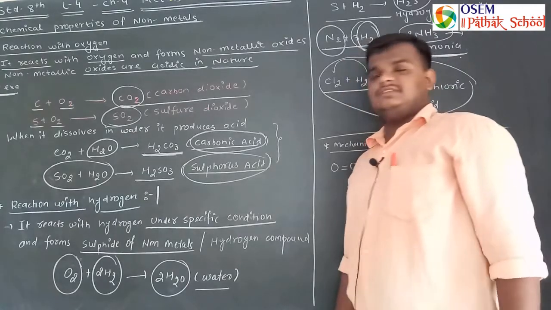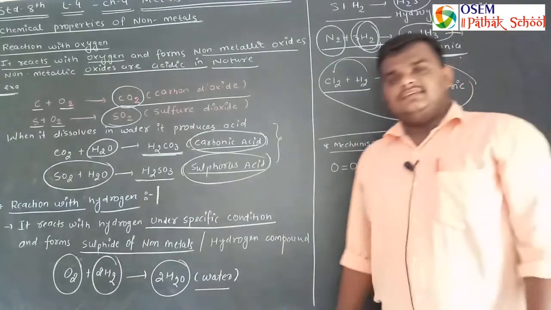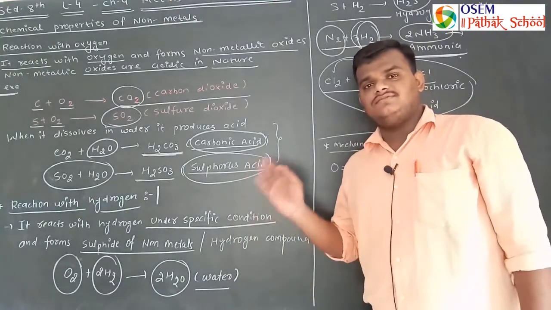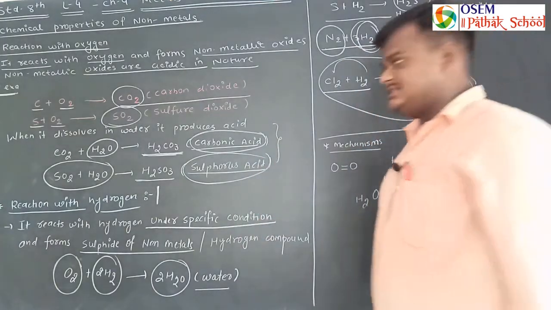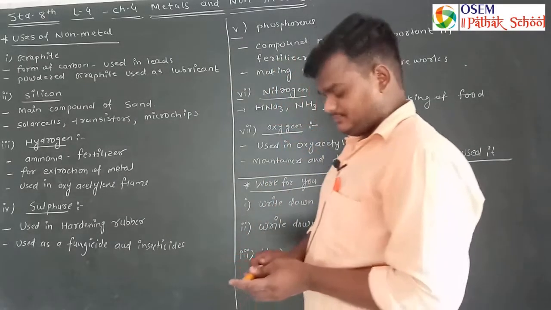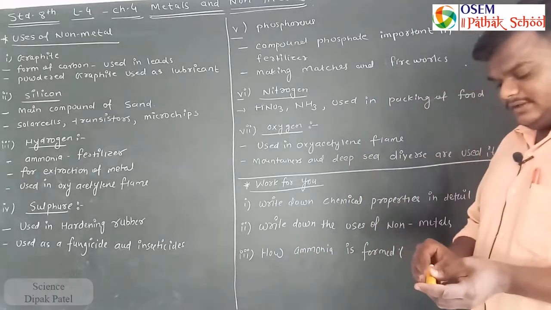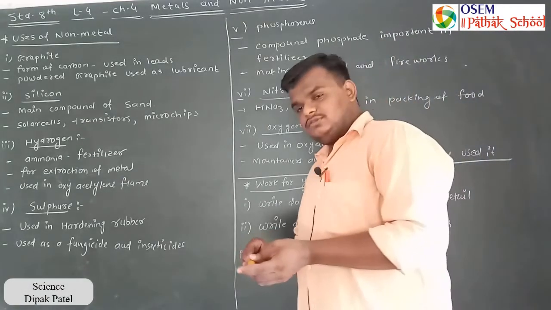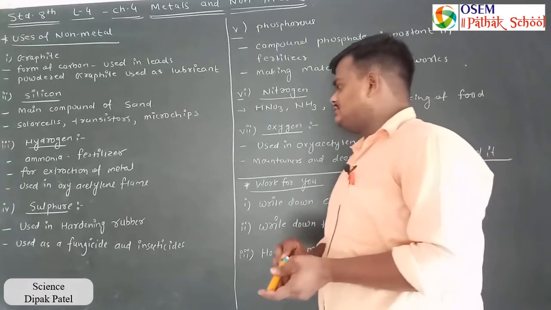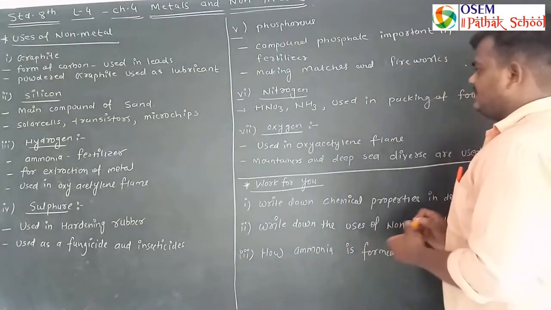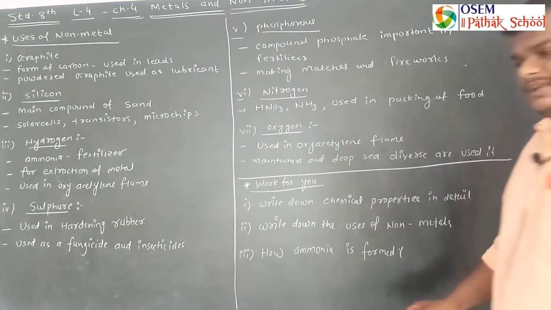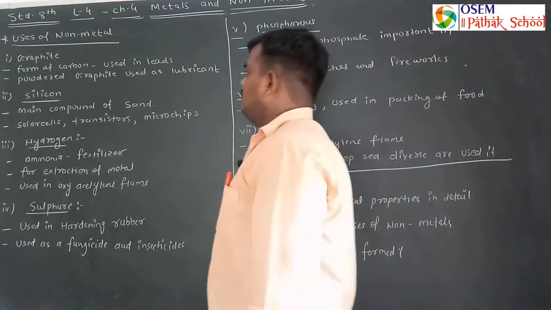Now we will move on to another topic, and it is the uses of non-metals. What are the uses of non-metals? Let's discuss that. In this session we will discuss the uses of different non-metals like graphite, silicon, hydrogen, sulfur, phosphorus, nitrogen and oxygen.